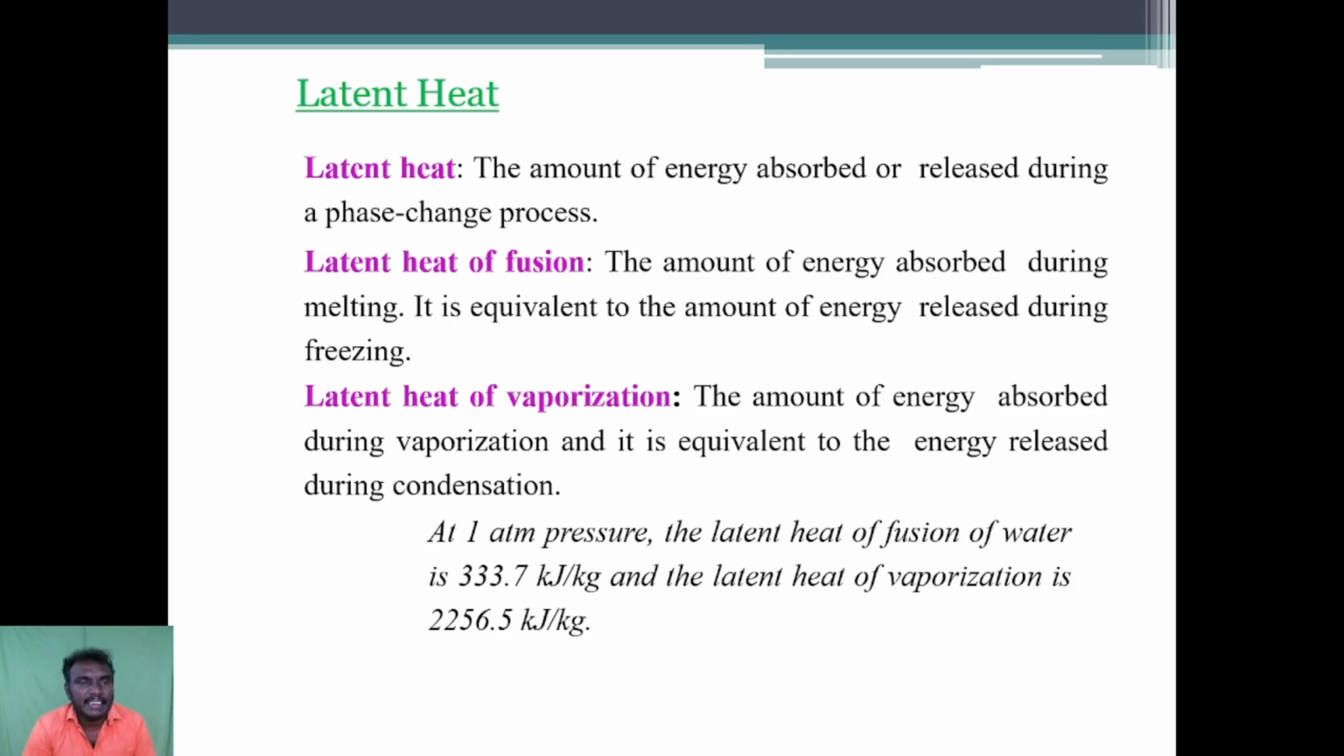Then, latent heat. The amount of energy absorbed or released during a phase change process is called latent heat. Latent heat of fusion is the amount of energy absorbed during melting. It is equivalent to the amount of energy released during freezing. Next, what is latent heat of vaporization? It is the amount of energy absorbed during vaporization, and it is equivalent to the energy released during condensation.